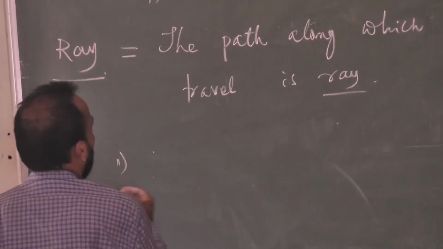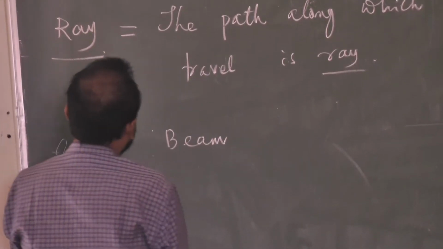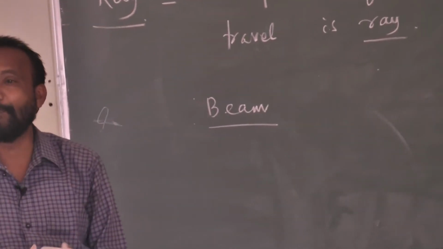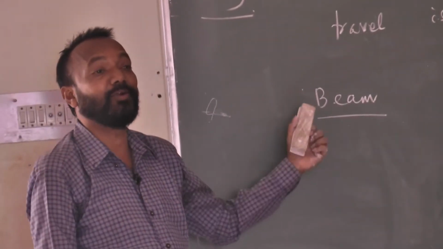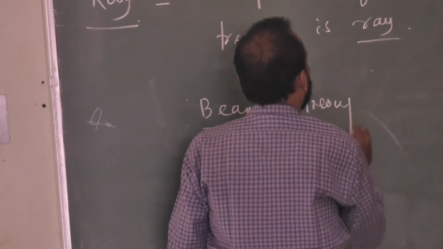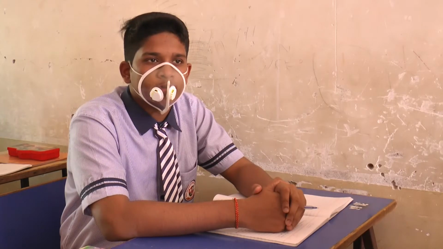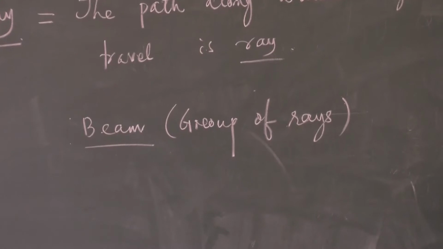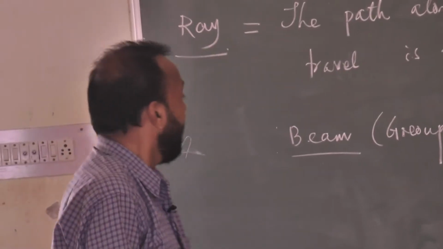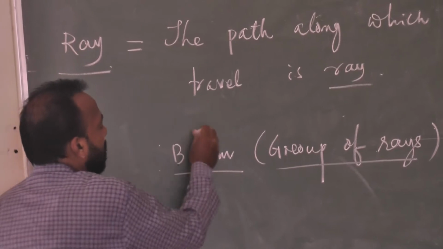First one, let us take a beam of rays. Beam means a parallel or group of rays. Group of rays are called a beam. That means light energy traveling is not in a single form, it is packets of energy. Again, ray means what? Group of rays traveling is called a beam.